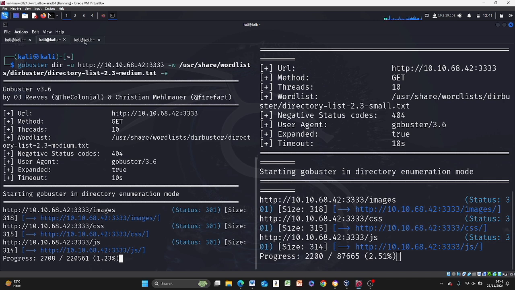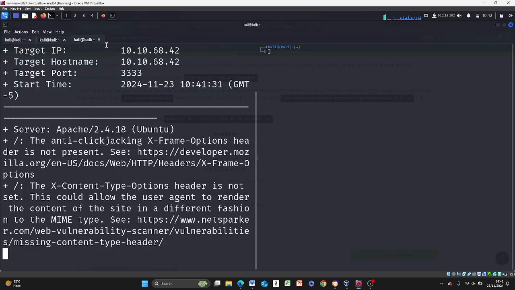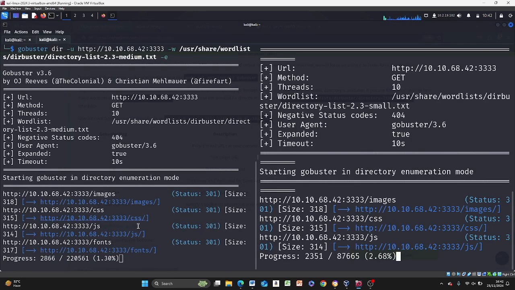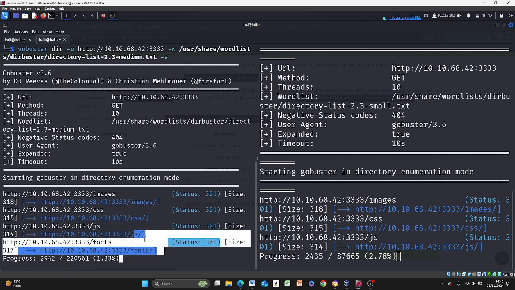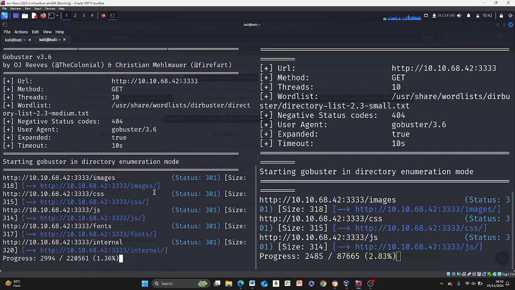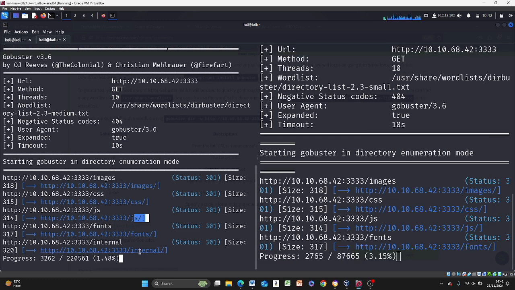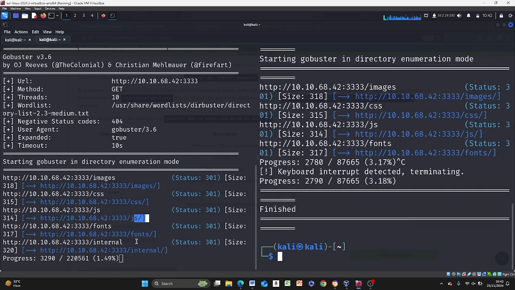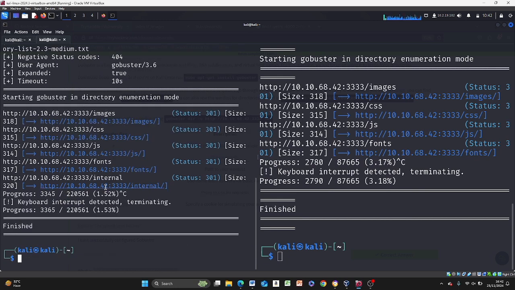So we're still waiting for this. While we're waiting, I'll just close this. Okay, we have something coming out here. We have images, CSS, JavaScript, and fonts. At least we know it's not images because we've checked images. It's not CSS, not JavaScript, and definitely not fonts. So we have internal. Not to waste our time, I'm just going to cancel this because I've seen what I'm looking for. You could allow yours to run just so you can prove that it's that.